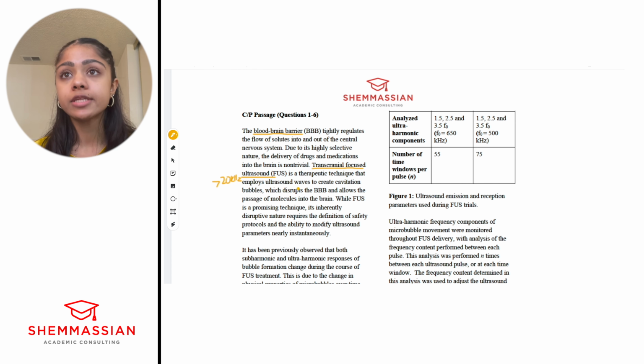So they create cavitation bubbles, which disrupt the BBB and allow passage, right? So this is a potential solution. While it is a promising technique, right? So they're presenting another contrast here, right? So this is a good transition word. While it is a promising technique, its inherent disruptive nature requires definition of safety protocols, an ability to modify ultrasound parameters nearly instantaneously. So again, presenting another problem.